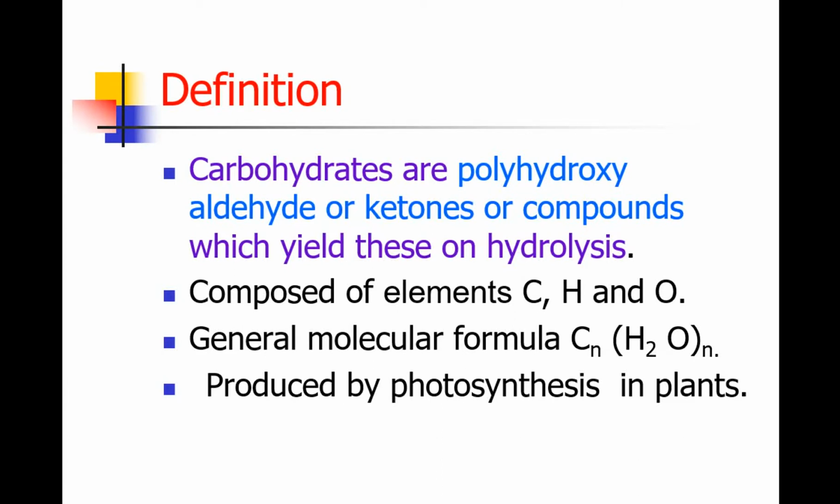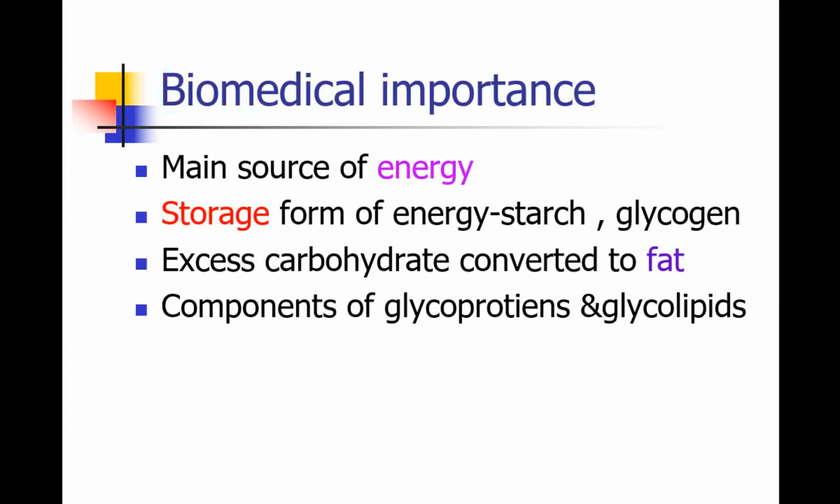Now, carbohydrates are mainly composed of the elements carbon, hydrogen and oxygen. The general molecular formula of carbohydrates is CnH2nOn. Carbohydrates are mainly produced by photosynthesis in plants.